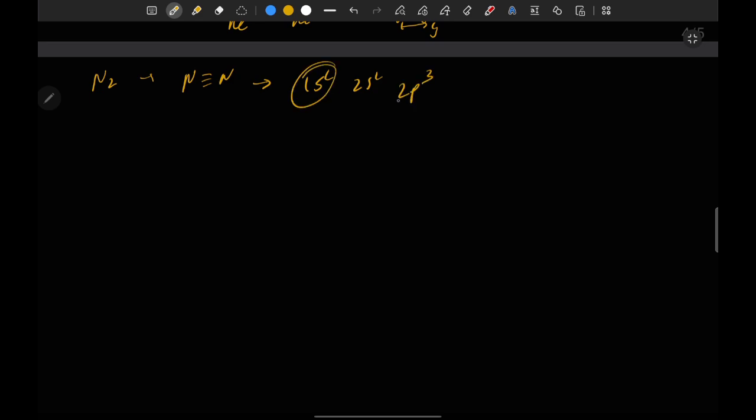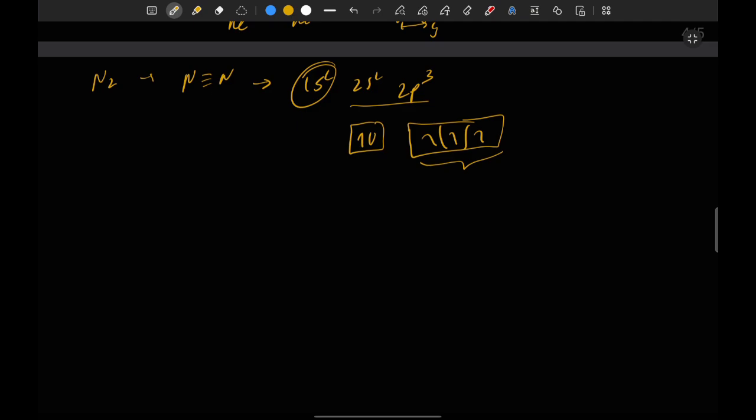So these are the inner shell orbitals and these are the outer shell. It has two electrons in 2s and the p has three unpaired electrons. So these orbitals are going to make bonds with another atom. It may be of the same atom or of a different atom. Okay, so how will they make bonds?